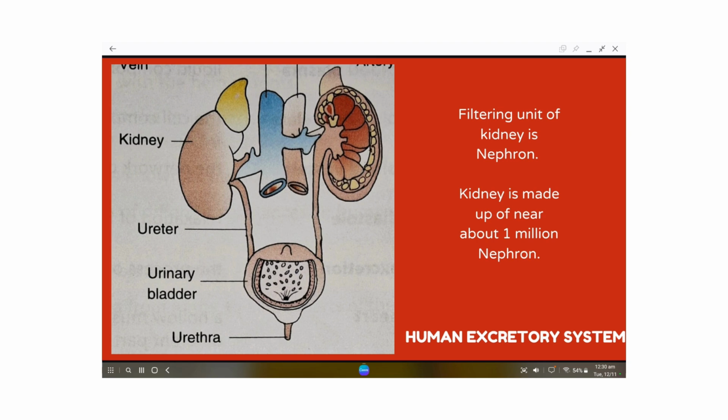We can define the nephron as the tiny filtering unit of the kidney, and the kidney is made up of near about 1 million nephrons.